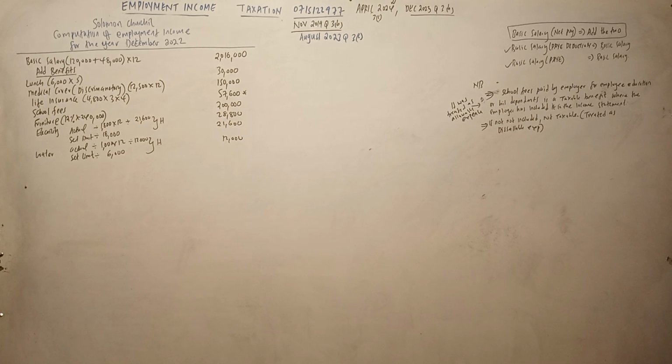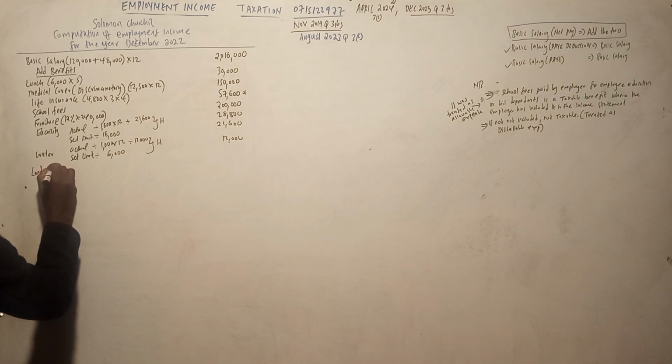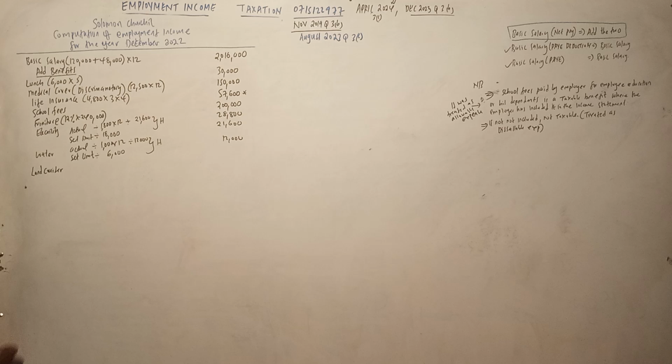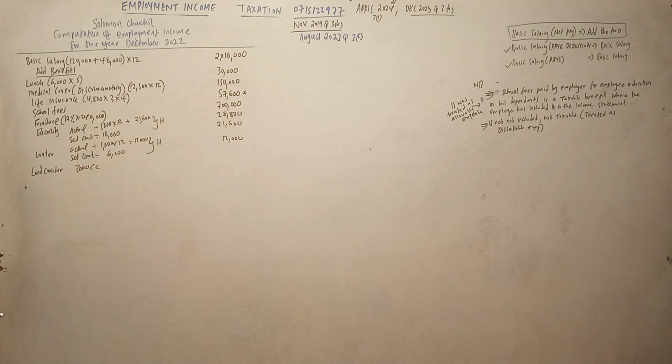On 1st October, the company provided me with the following. So 1st October, Land Cruiser. So Land Cruiser, he has told us there we have a CC of 3,000 CC. But remember, for Land Cruiser, I go to the rate prescribed by the commissioner. The rate prescribed by the commissioner for Land Cruiser is 86,400 actually.